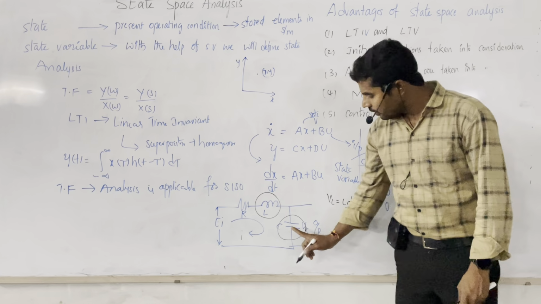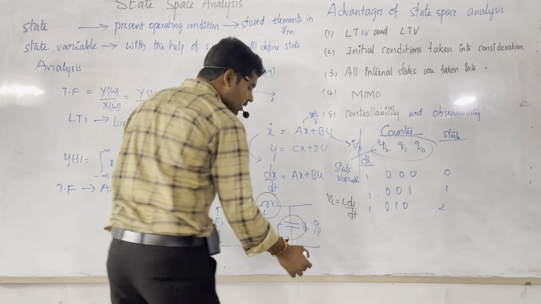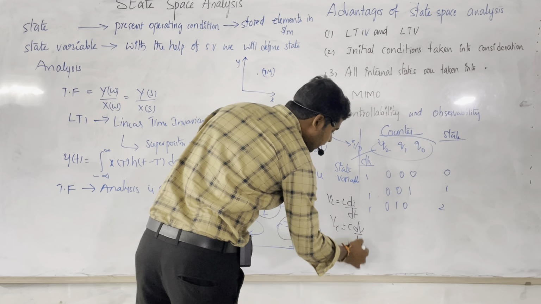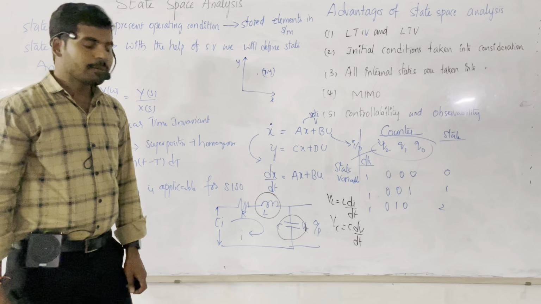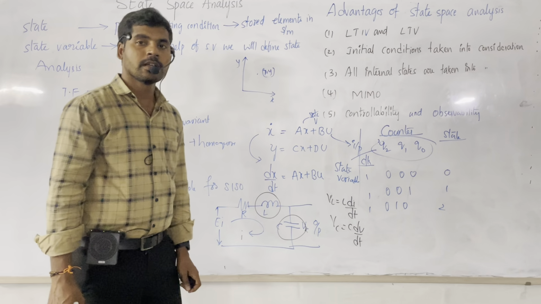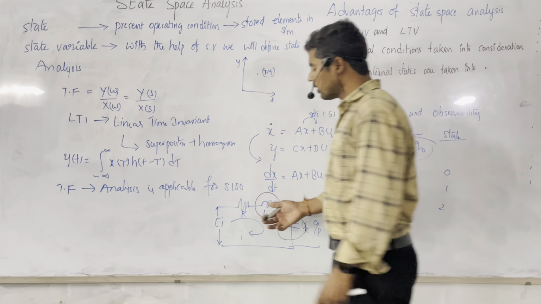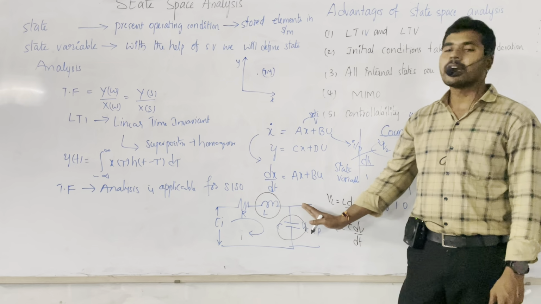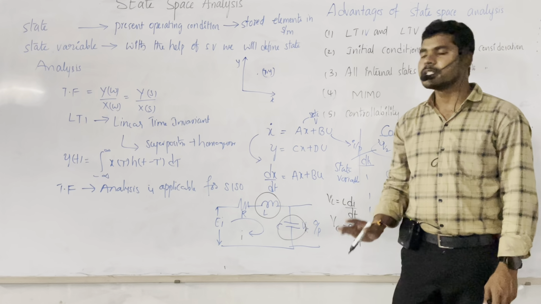But from the voltage point of view, the voltage across the capacitor, VC, is equal to C into dV by dt. So here voltage is the state variable. Why? Because the state variable decides the storage of the capacitor. With this we can analyze any system, whether electrical or mechanical. First of all, we have to identify the state and the state variables.